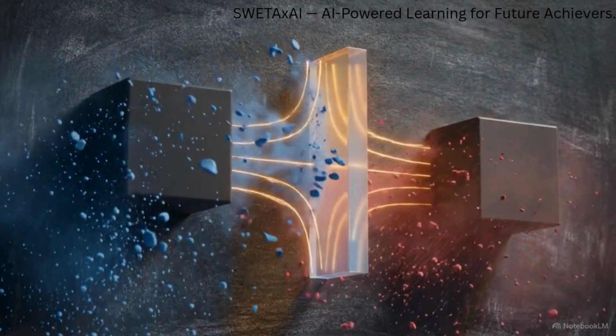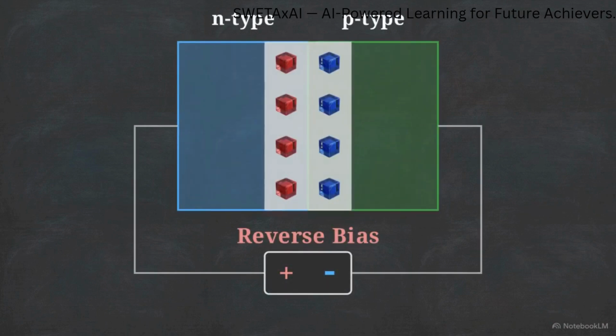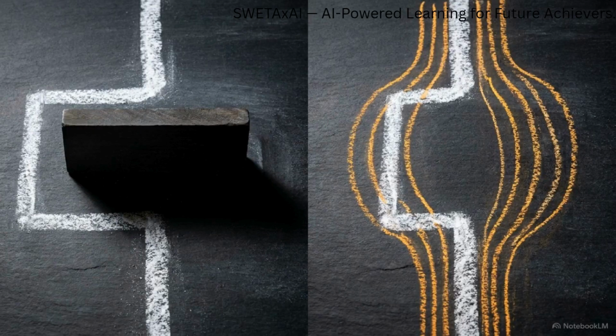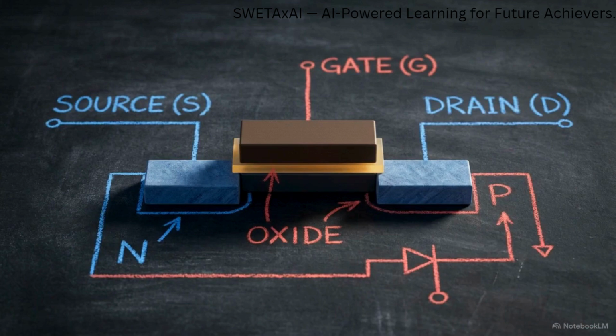In reverse bias, a battery pulls charge carriers away, widening the depletion region into an impassable wall. Flipping to forward bias forces carriers toward the junction, narrowing the region until current flows freely. This mechanism acts as an electrical valve, controlling the flow of electricity based entirely on the applied voltage. The p-n junction allows us to direct or halt electricity without the need for mechanical switches. Engineers evolved the p-n junction into the definitive switch of the modern era, the MOSFET.